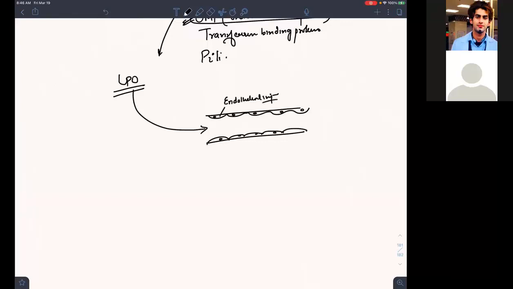Now, if endothelial injury happens, there is a natural mechanism of inflammation, the inflammation begins, and you will have increased vascular permeability. You will have intense vascular permeability. Now things are permeable, isn't it? Things will start becoming permeable.